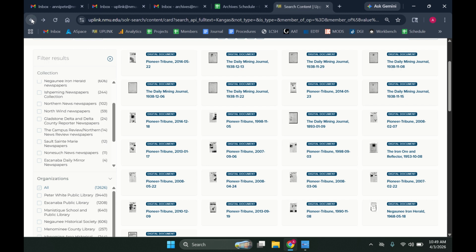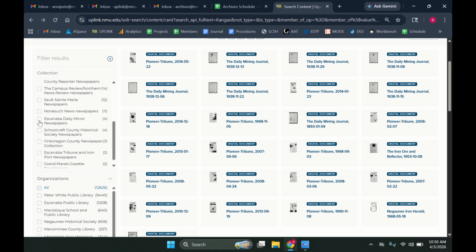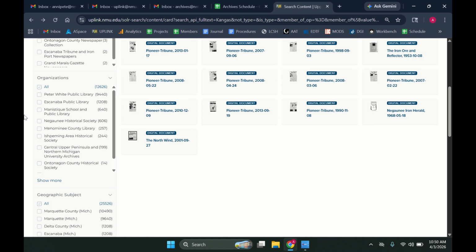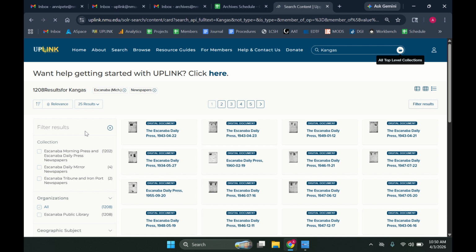the Sault Ste. Marie News. If you're interested in Escanaba newspapers, there's a number of different Escanaba titles. And so you could go to each Escanaba collection individually, so you could just look at the Morning and Daily Press, and then you could just look at the Daily Mirror. But the other way to do that, you could narrow it by geographic subject. So you could just click on Escanaba, and then you would get the 1,200 results that are in any of the Escanaba papers.